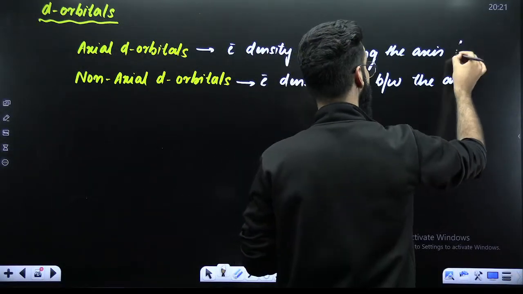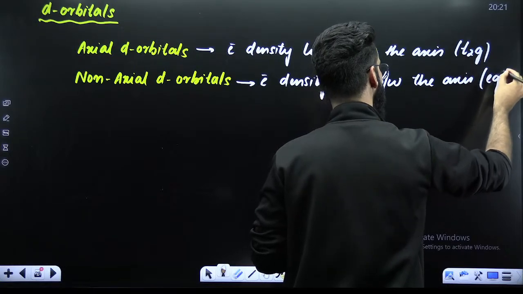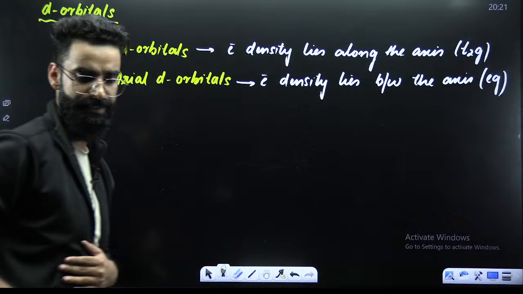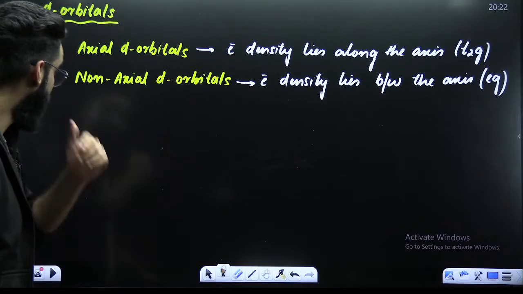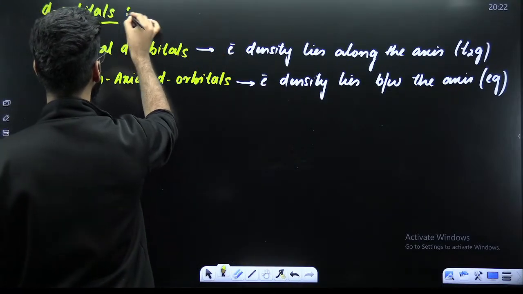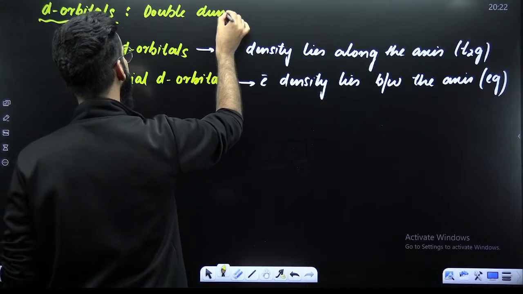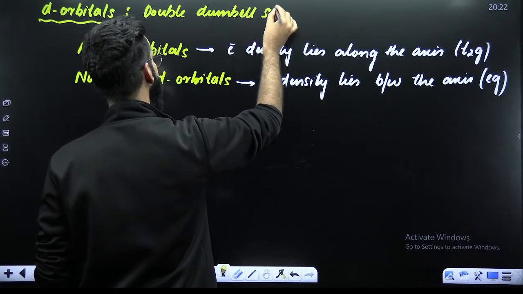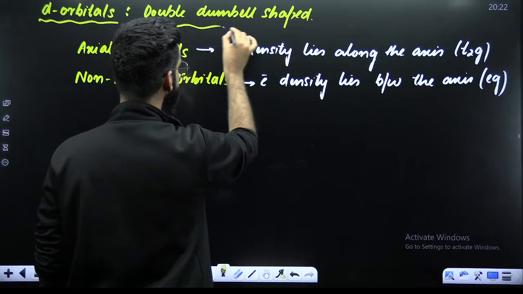Axial d orbitals, here you'll be calling them as T2g set of orbitals. This is something which you call as Eg set of orbitals. One is called as T2g set, one is called as Eg set. Now comes the point. These d orbitals are double shaped.